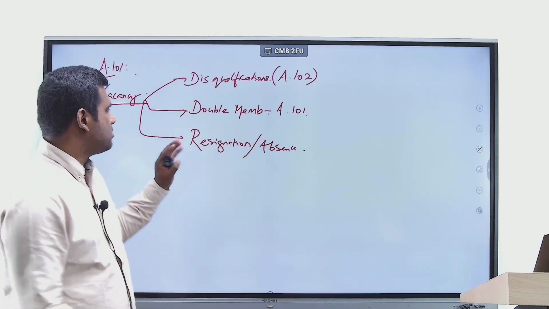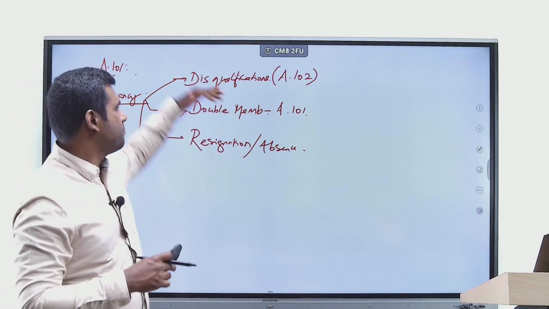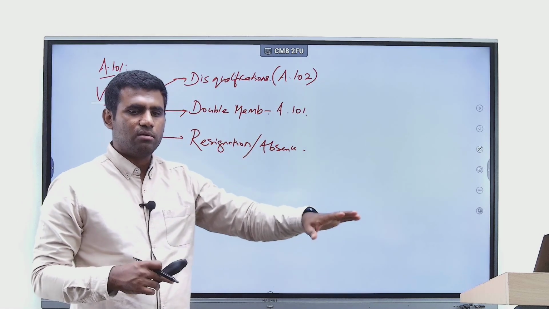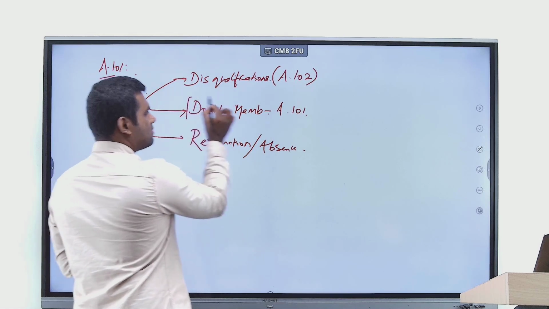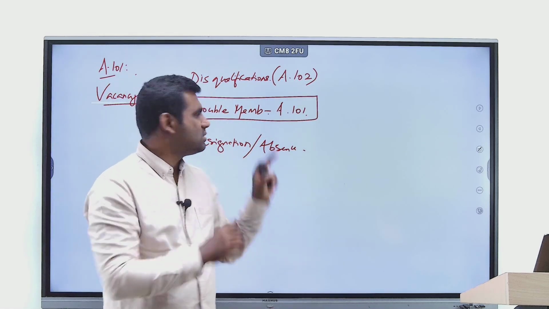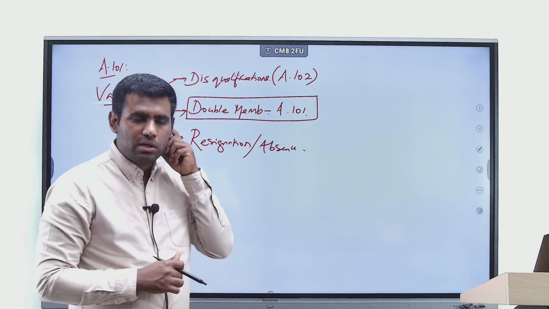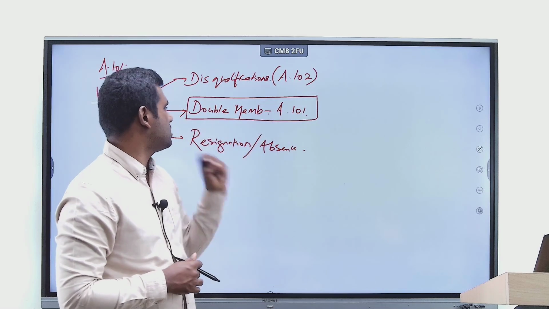So it's just these three grounds on which a vacancy arises. Disqualifications will be the next topic which we'll be discussing in detail. But as of now, let me discuss double membership, because there are so many fine nuances in this, which you have to clearly remember. So let's take this up for discussion.